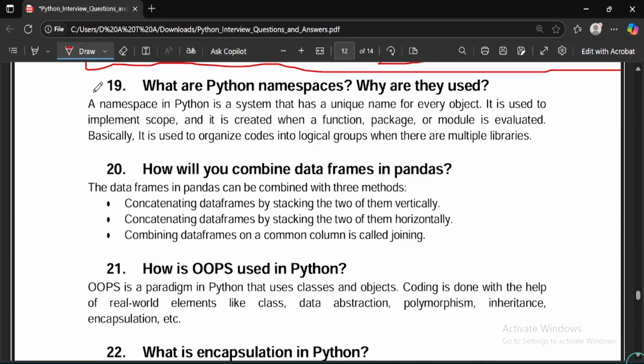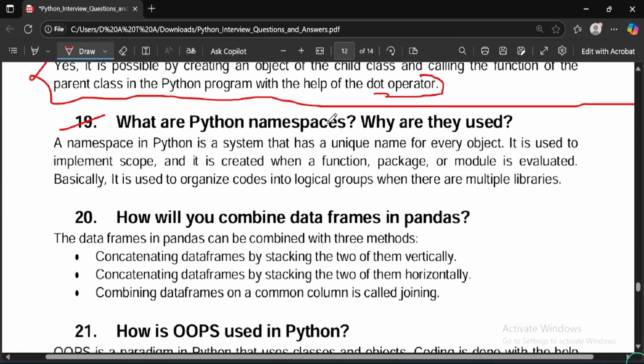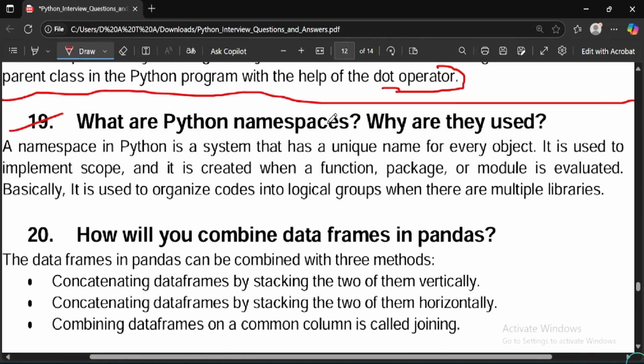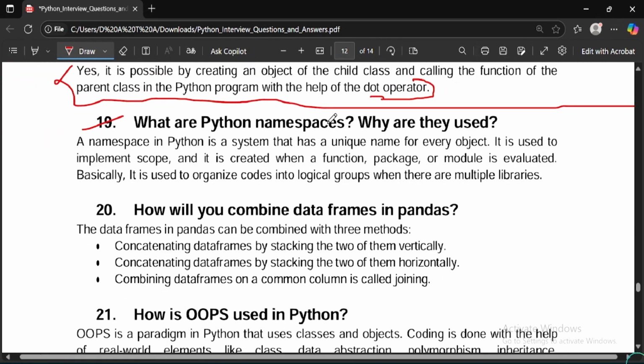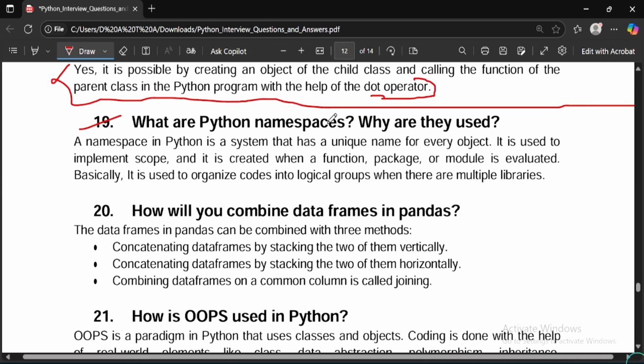What are Python namespaces? Why are they used? A namespace in Python is a system that has a unique name for every object. It is used to implement scope and it is created when a function, package or module is evaluated. Basically, it is used to organize code into local groups when there are multiple libraries.